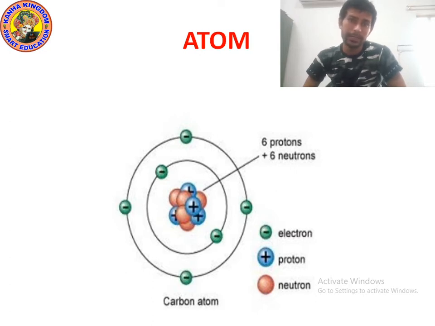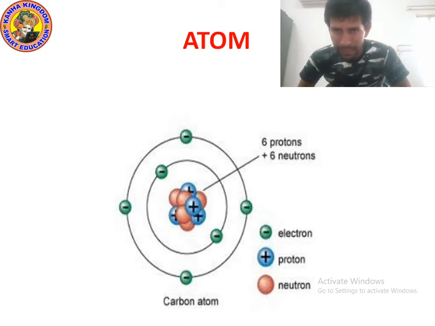These are not green balls, actually these are electrons. And at the center can you see light blue color balls? These are not balls, these are actually protons.